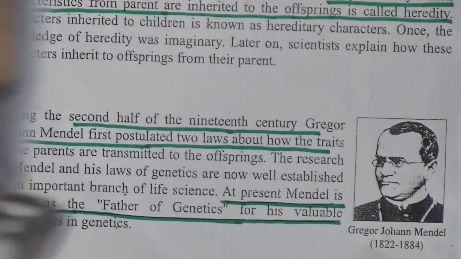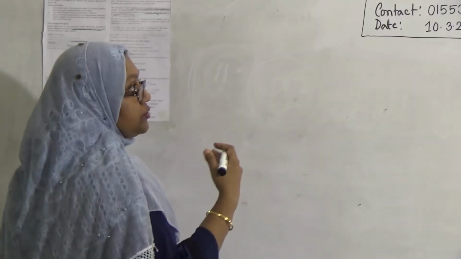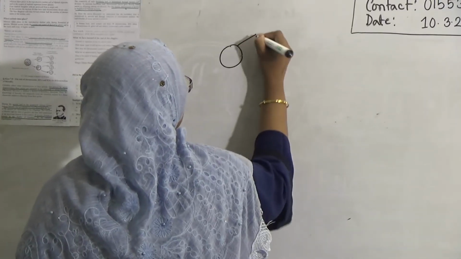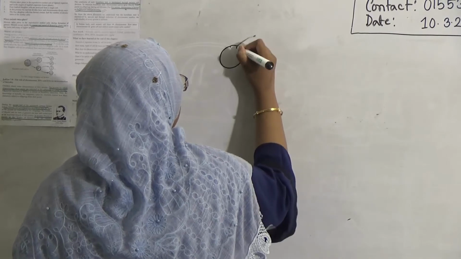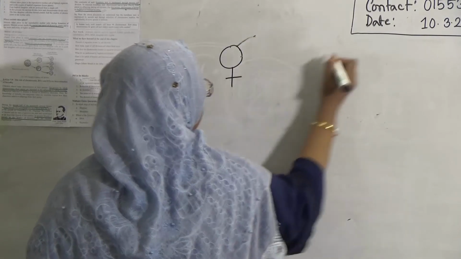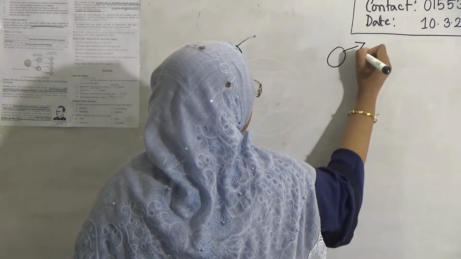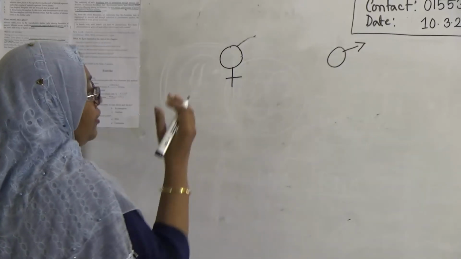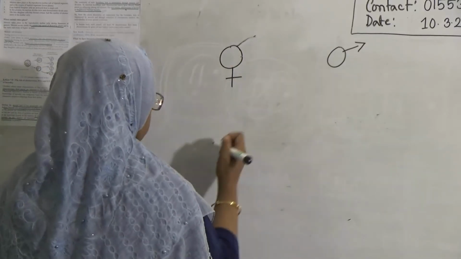Suppose I will tell you what kind of information he has given. At first we know that meiosis occurs in reproductive mother cells. Suppose I am considering this as the female reproductive mother cell, and this one as the male reproductive mother cell. Suppose the female is tall.